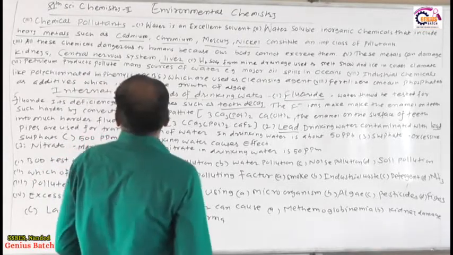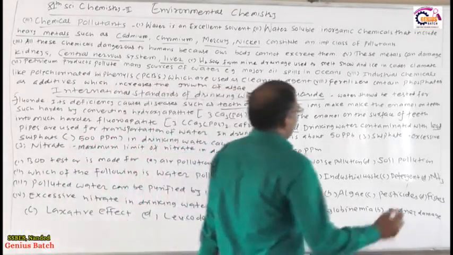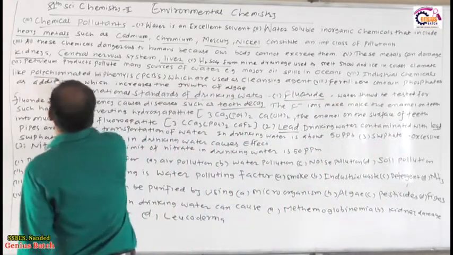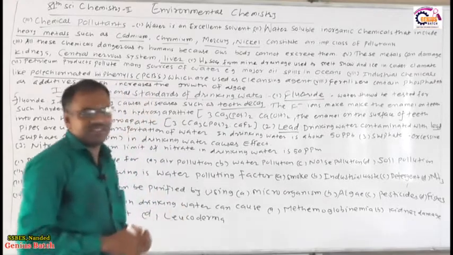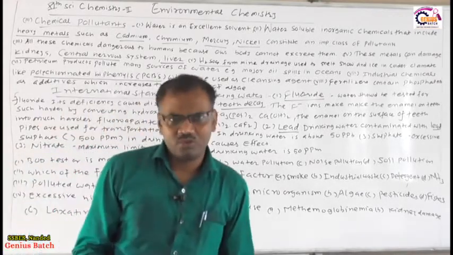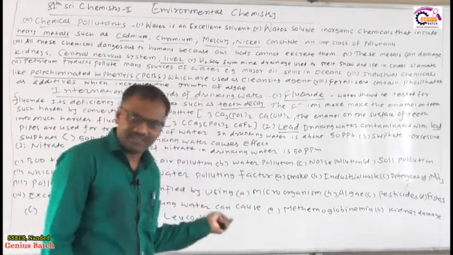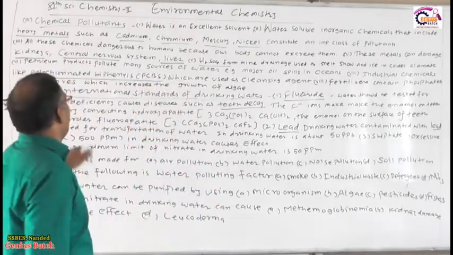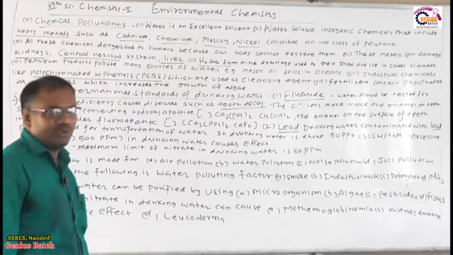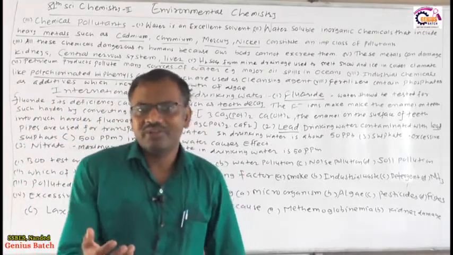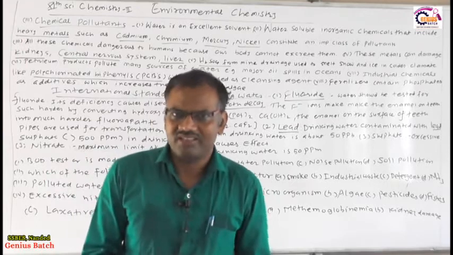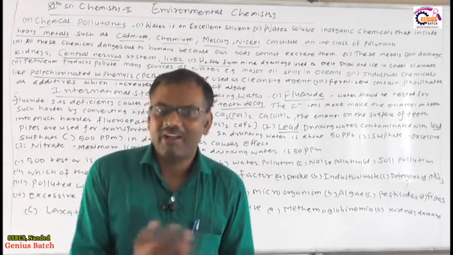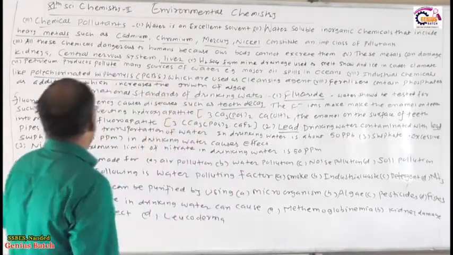Now one more important point is how water gets polluted by different types of chemicals. Up to this extent we have seen heavy metals, H2SO4, and petroleum substances. Other than this, there is polychlorinated biphenyl. In many hospitals, cleaning is done using phenyls, biphenyls, that is chlorinated biphenyls.